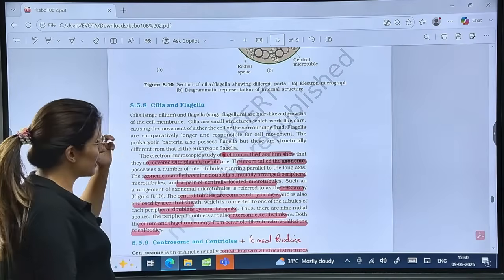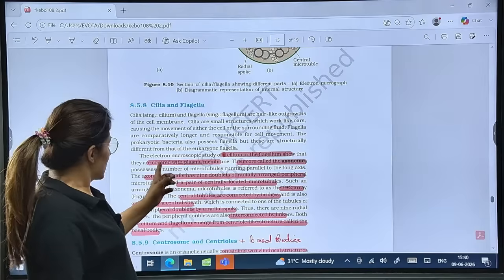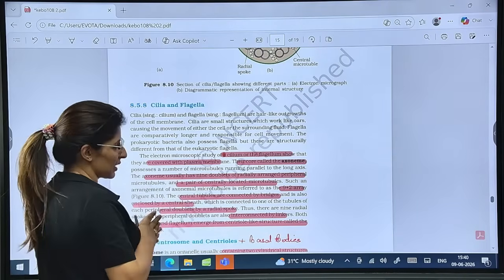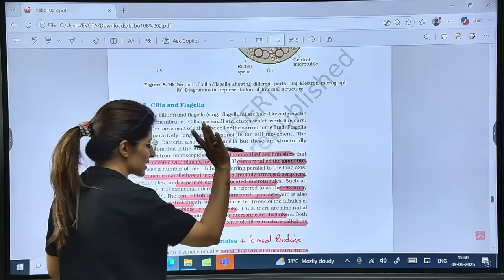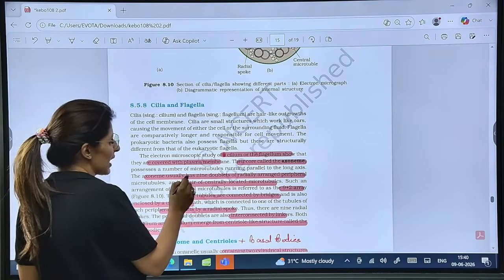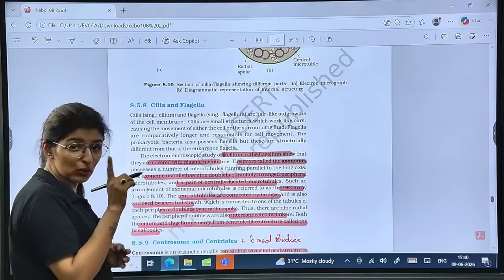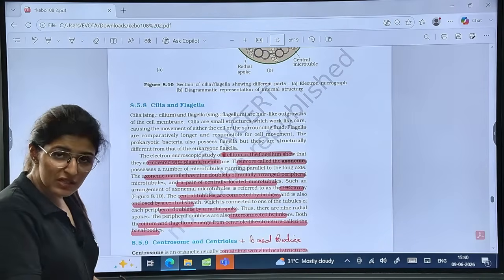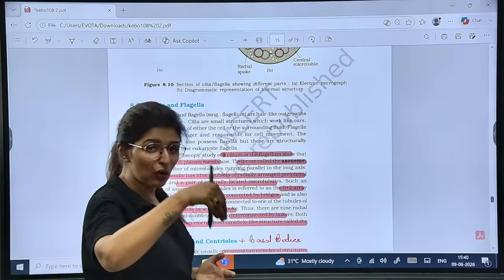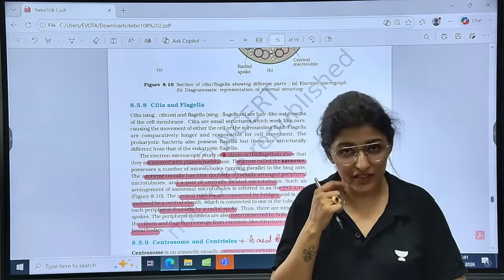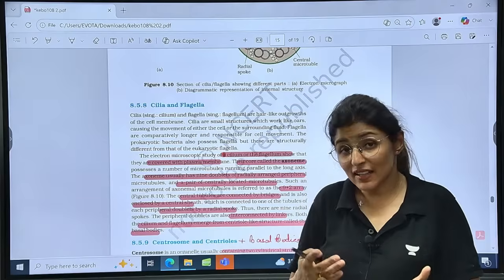See here, cilia, flagella and so on. Both cilia and flagella are covered with the plasma membrane, but the core is known as axoneme. Axoneme has 9 doublets, radially arranged peripheral microtubules. What is the difference between tubule and filament? Tubule is a hollow, cylindrical structure. Filament is a solid, thread-like structure.